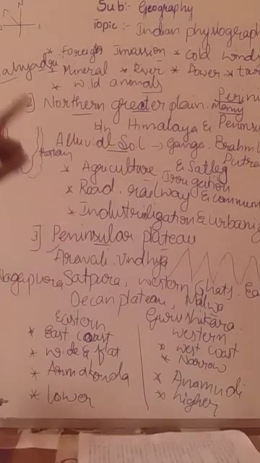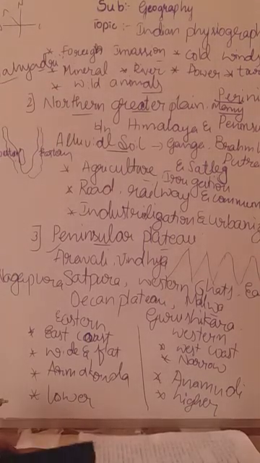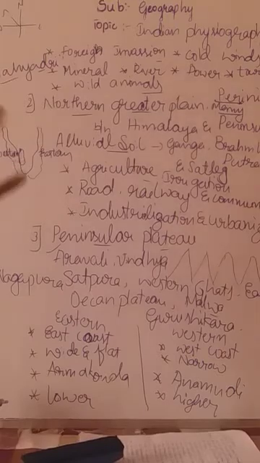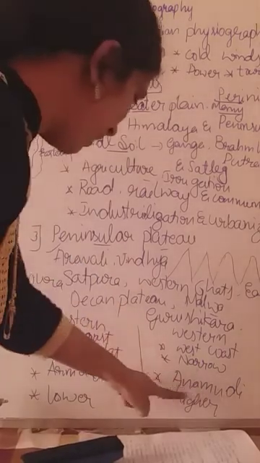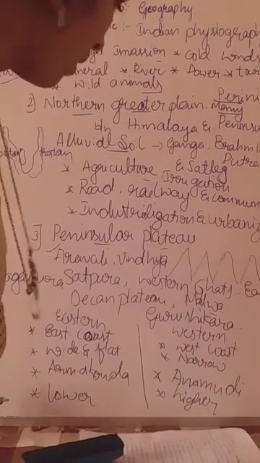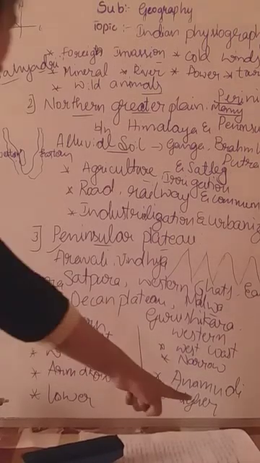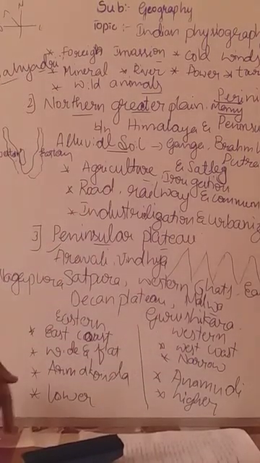The Western Ghats from Maharashtra to Karnataka is called the Sahyadri. In this Sahyadri we can see the highest peak, that is Anamudi. Anamudi is the highest peak of South India also. Keep in mind, Anamudi is found in the Sahyadri only.